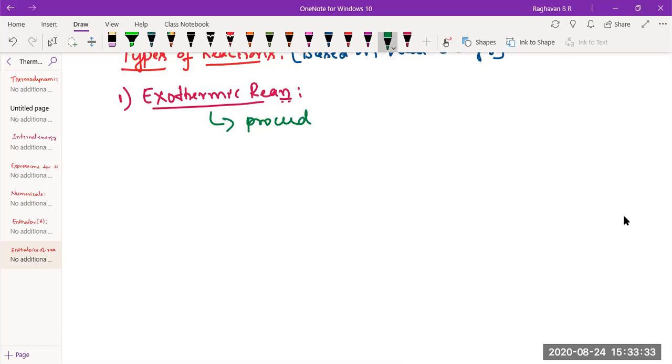Delta H is negative. Exothermic reactions are those which proceed by liberating heat. As I have quoted some example there, let me take an example here also.